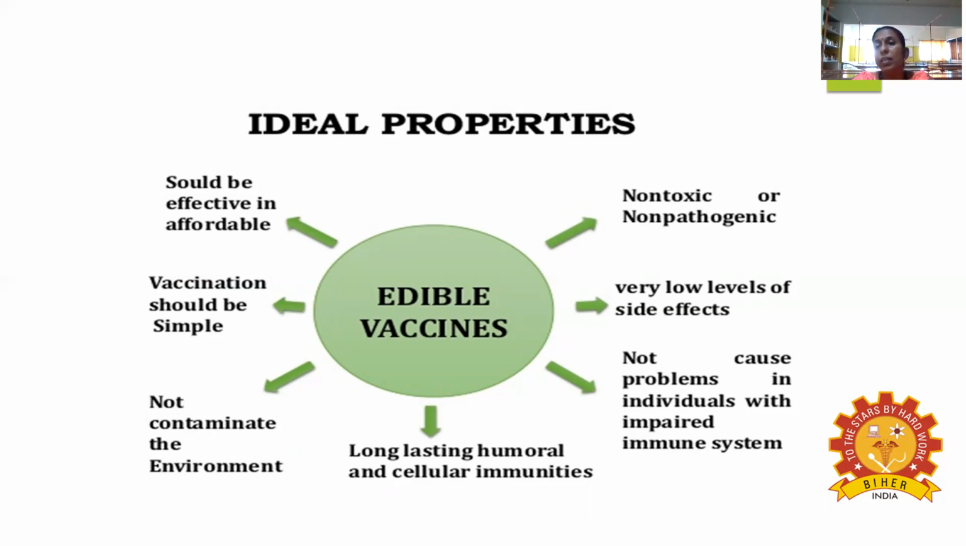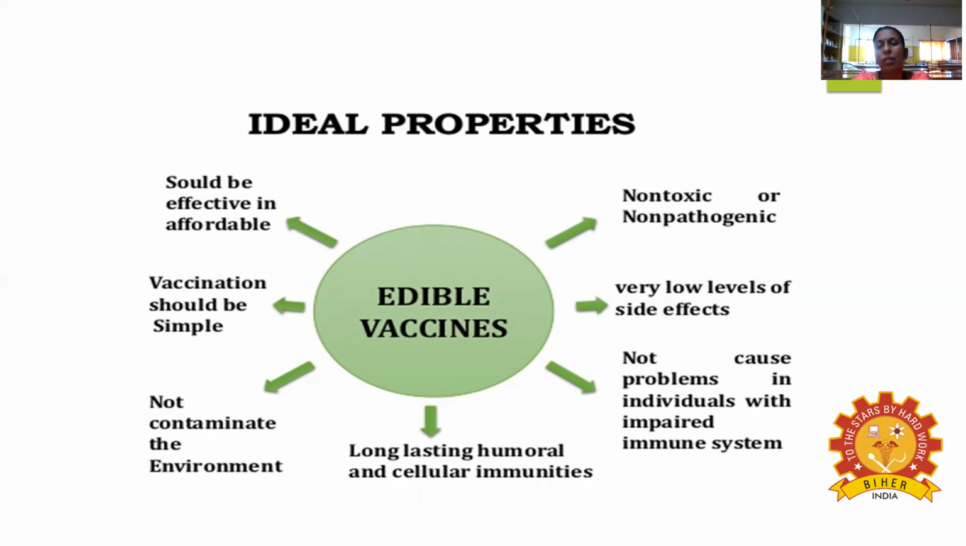Another thing is, when you give a vaccination, any toxic effect has to be checked, the adverse effects. But here it is along with the food, so it is non-toxic and non-pathogenic. The main thing is the low level of side effects. Why? Allergy, the IgE, immunoglobulin production, immediately induces the allergen. That is present only at a very low level, and it does not cause problems in individuals with an impaired immune system.